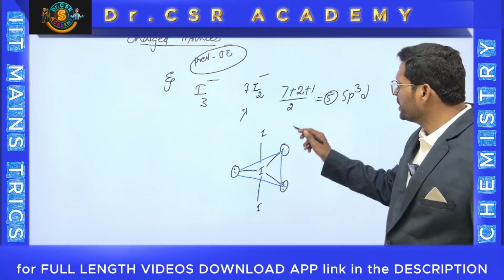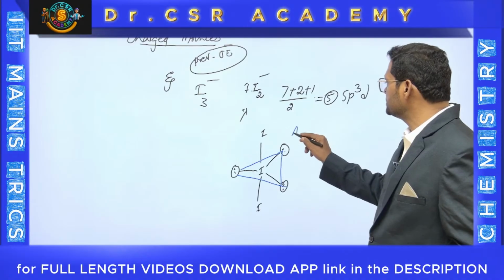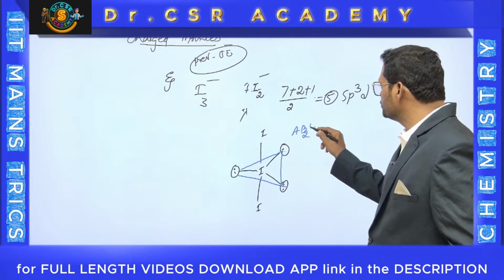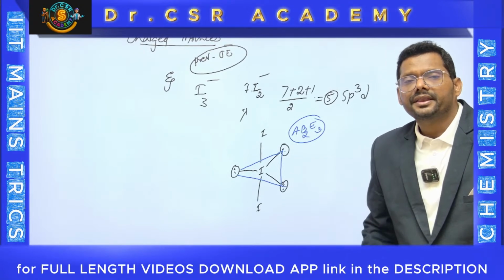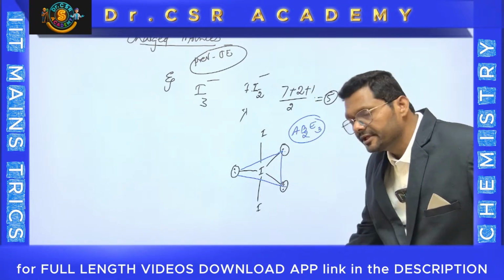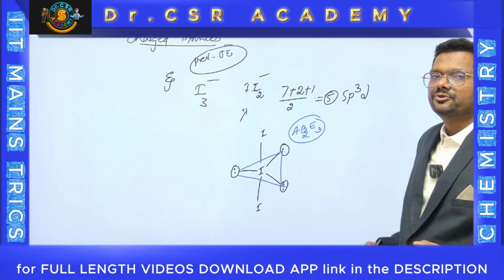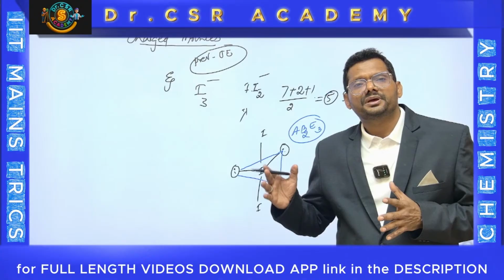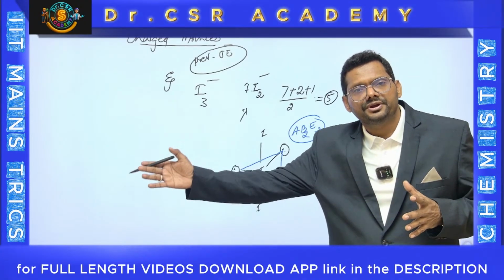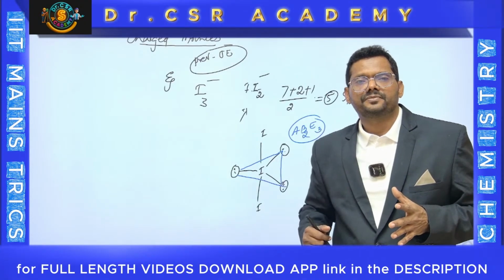It is also AB2E3 type. So the type is AB2E3. 2 bond pairs and 3 lone pairs are there. Any AB2E3 molecule is linear. And the same question asked, in the I3 minus molecule, how many total lone pairs are there? It was given in 2023 JEE Mains.